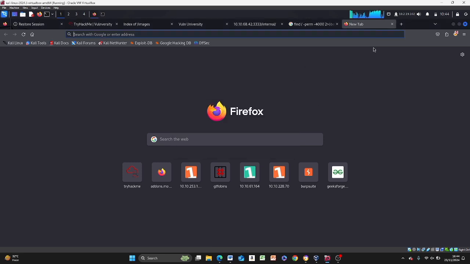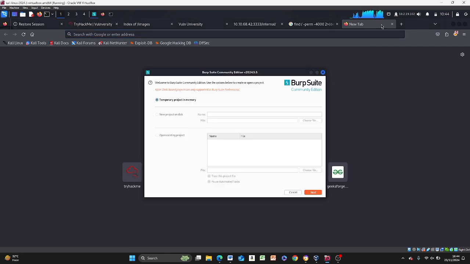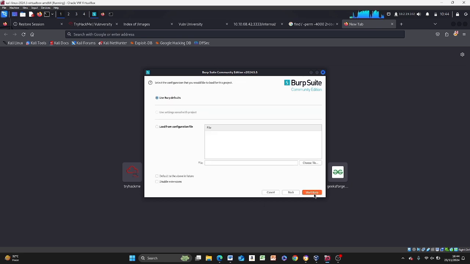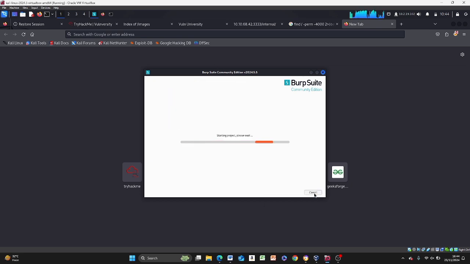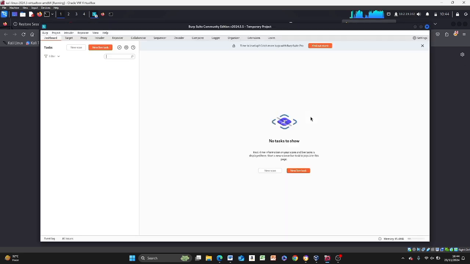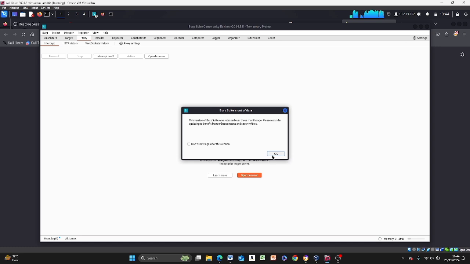Install FoxyProxy on your device and configure it to work with Burp Suite by putting in localhost, and then you're good to go. This is spinning up.